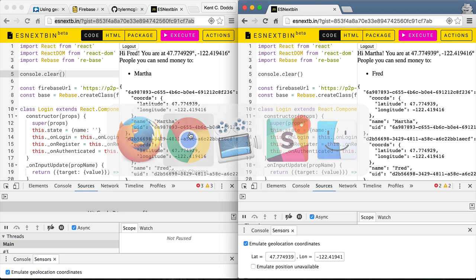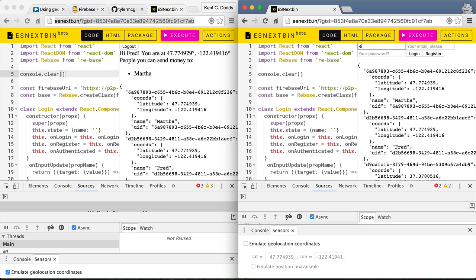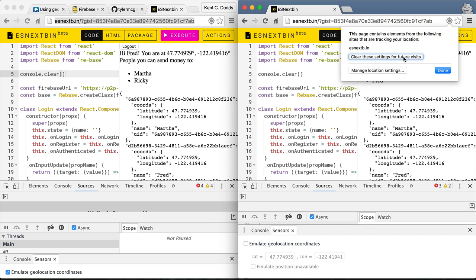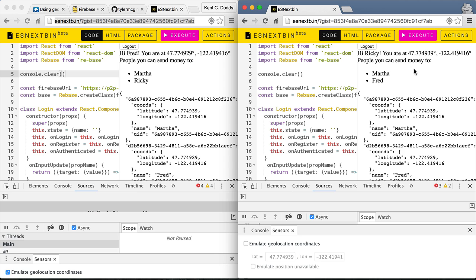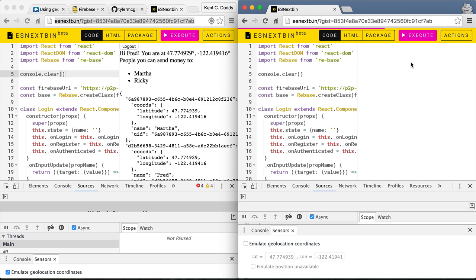In fact, let's just go ahead and go here. We'll turn off emulation, and we'll log out, and we'll create a new user, Ricky, and email Ricky at mailinator.com. Password, register Ricky, and boom. Now Ricky, let's see. Oh, I think that emulation is still actually happening, because this has not been updated. So let's see if I refresh now. Maybe that'll do it. Execute that.